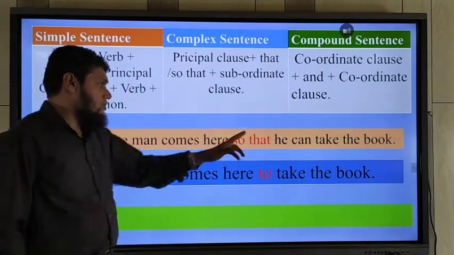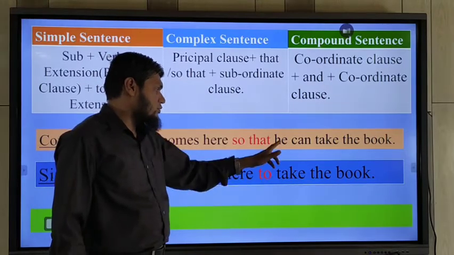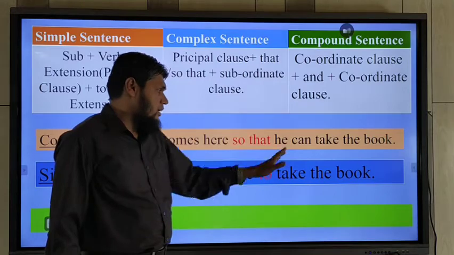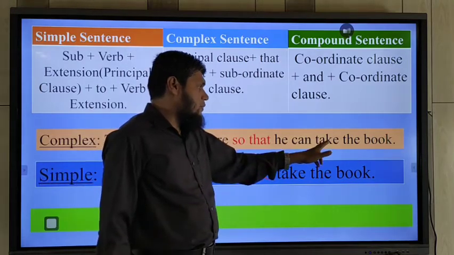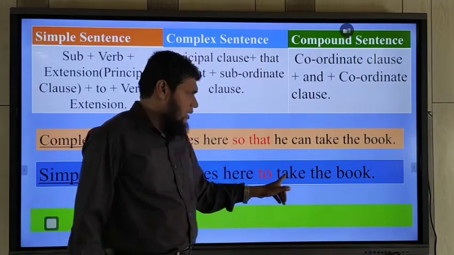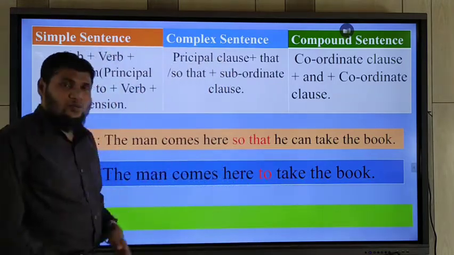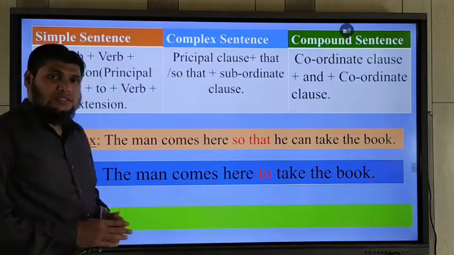Okay, the subjects are similar, so you should not use the subject then, and you should not use the auxiliary verb. You only use the base form of the main verb, and the extension part. Okay, that time it will be easily changed into simple sentence.